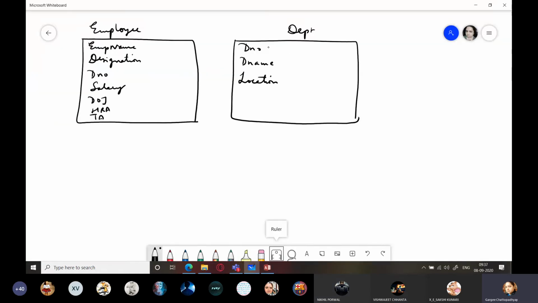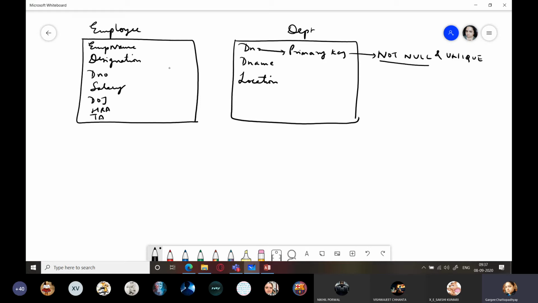Why? Because DNO is considered as a primary key. A primary key has two things, not null and unique. That is, it should uniquely identify all the records in the table and it cannot be left empty for any record.